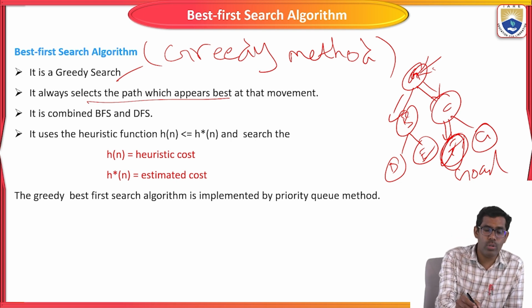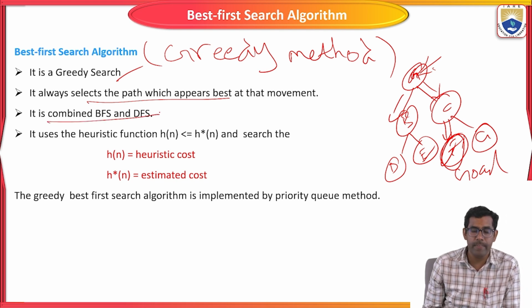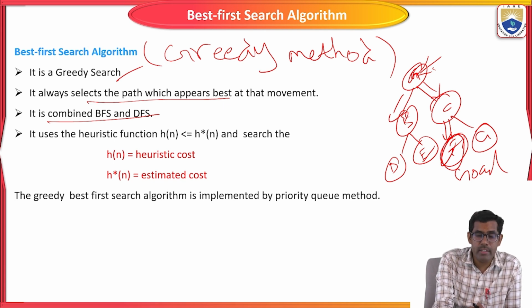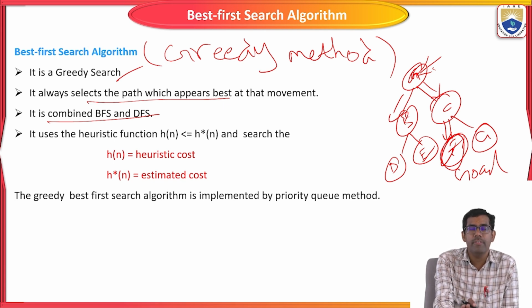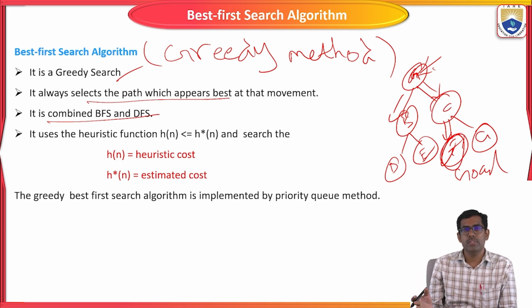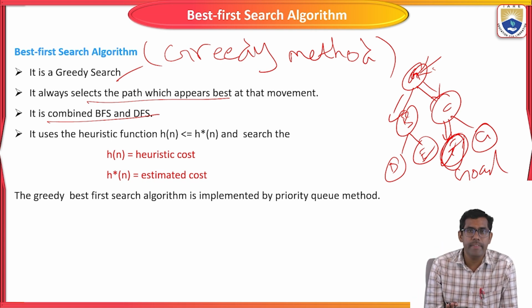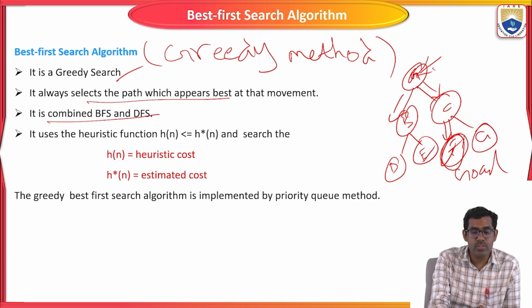It is a combination of BFS and DFS, breadth first search and depth first search, which is why we say it is a greedy method, a greedy search. It uses a heuristic function.